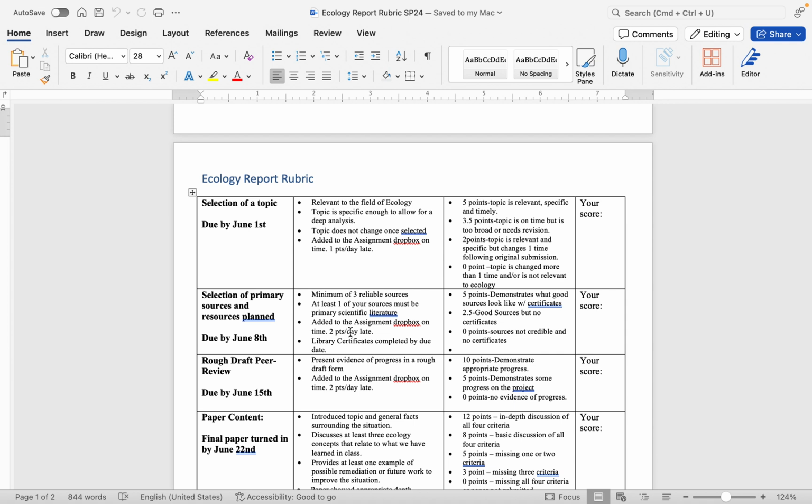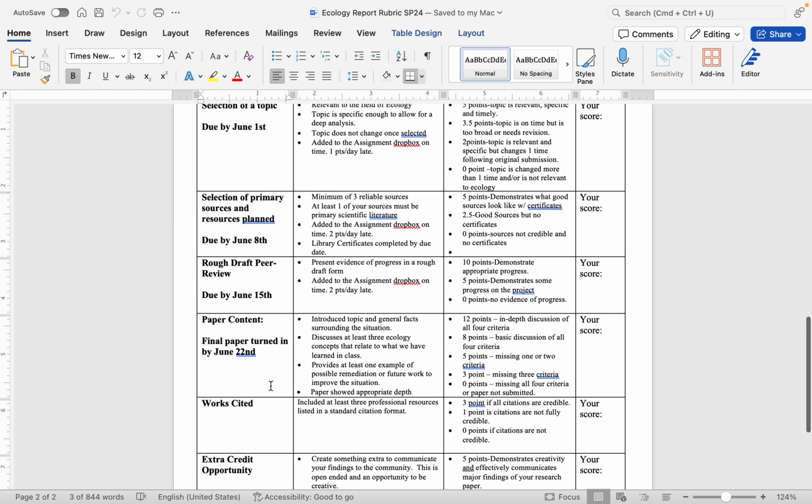So you're going to turn in your certificate for doing that library training, and your 3 sources you'll turn into the Dropbox. One of your 3 reliable sources must be a scientific research paper, primary scientific literature.